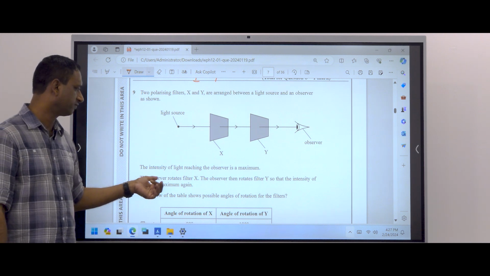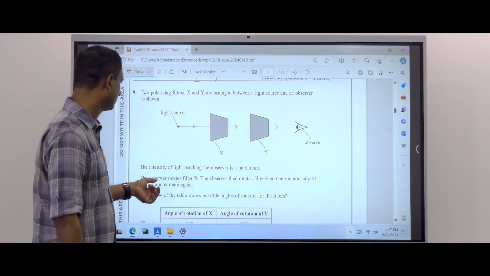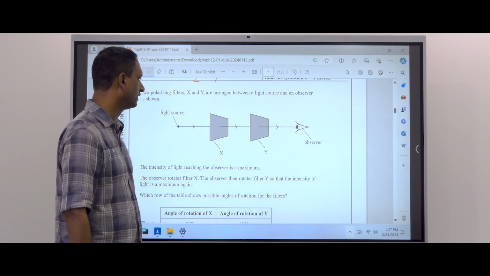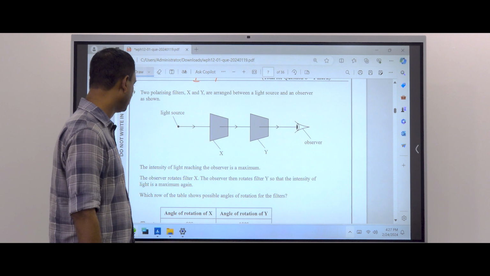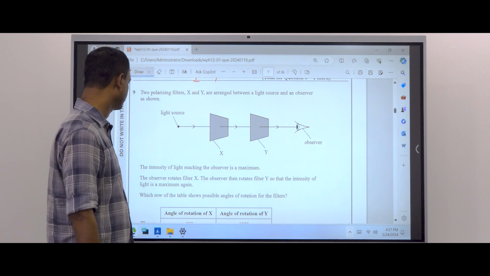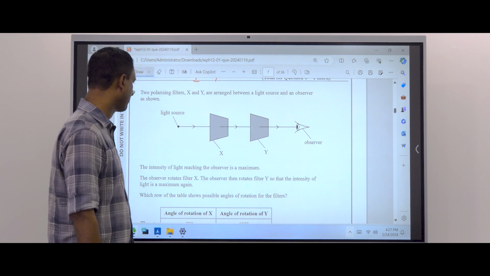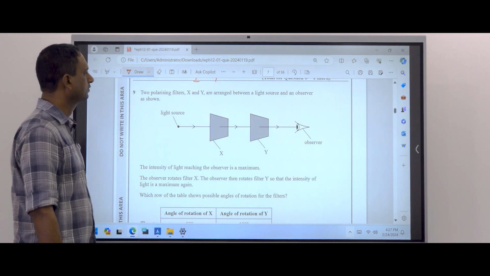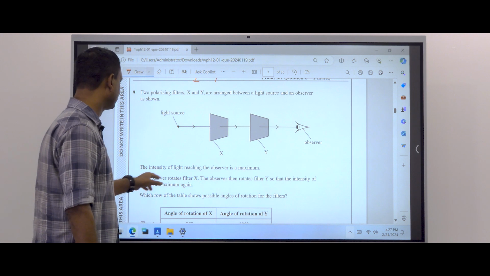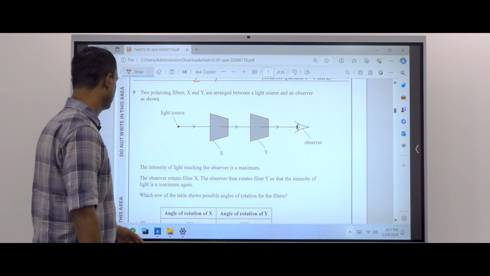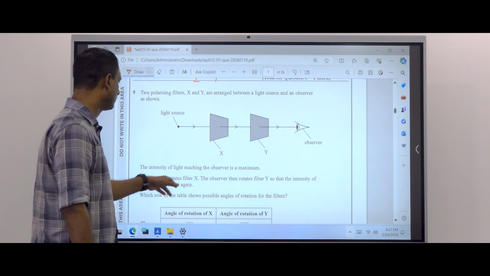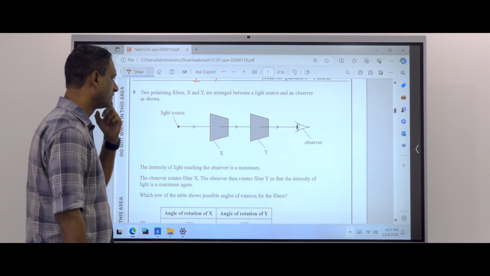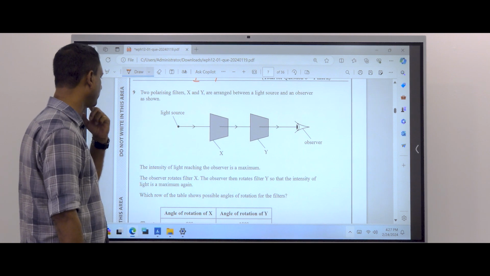The observer rotates filter X. The observer then rotates filter Y so that the intensity of light is a maximum again.